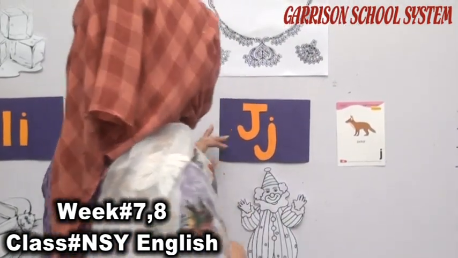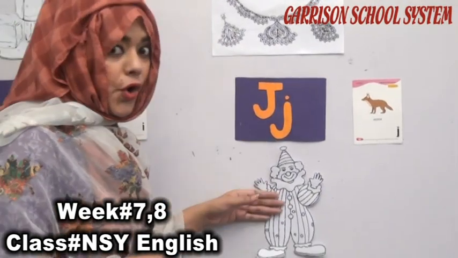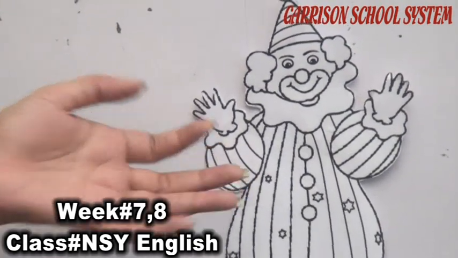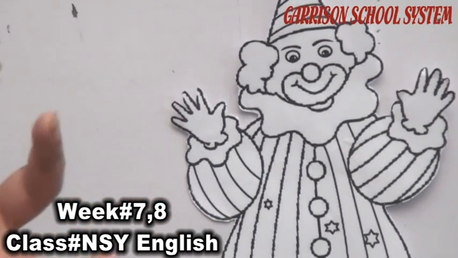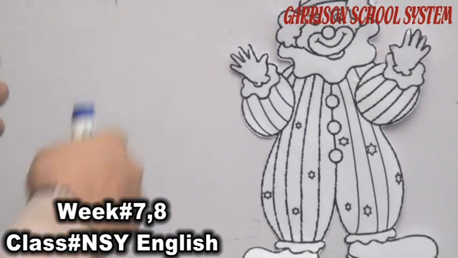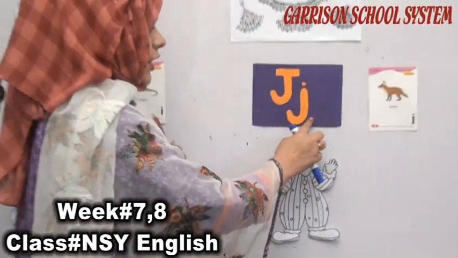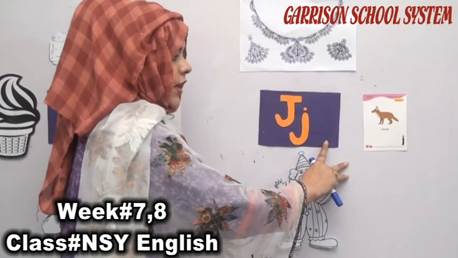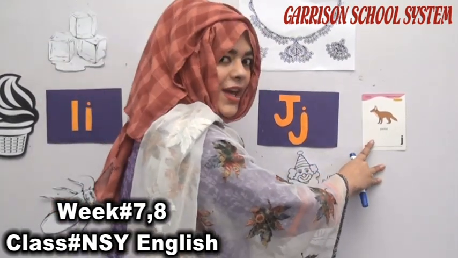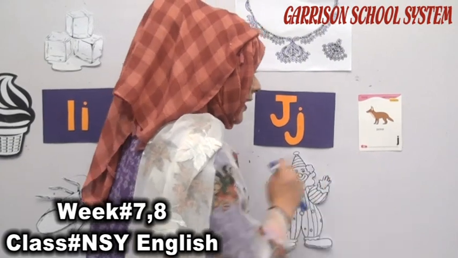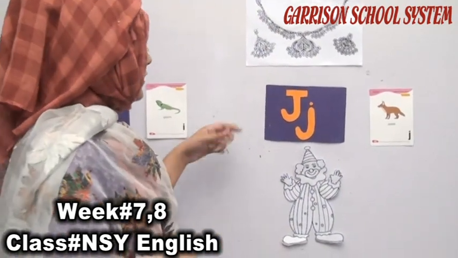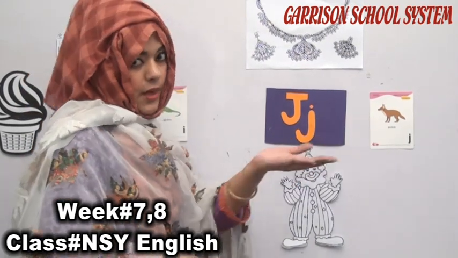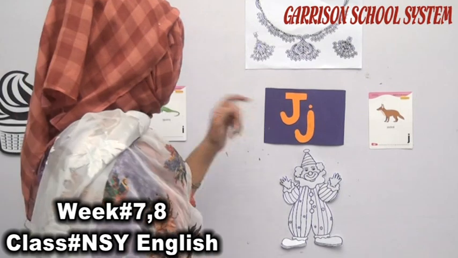You might have seen a jackal in the forest, and you might have seen one in the zoo if you have visited the zoo.